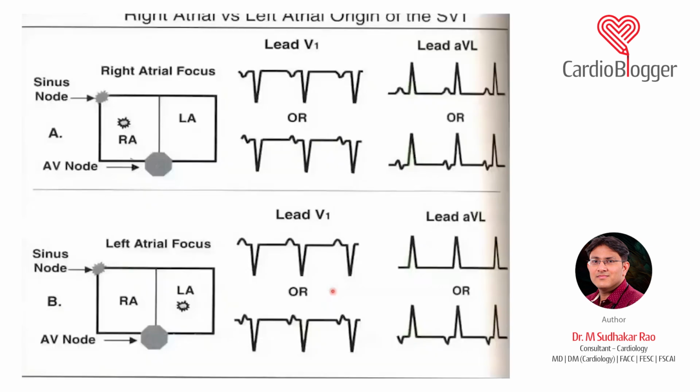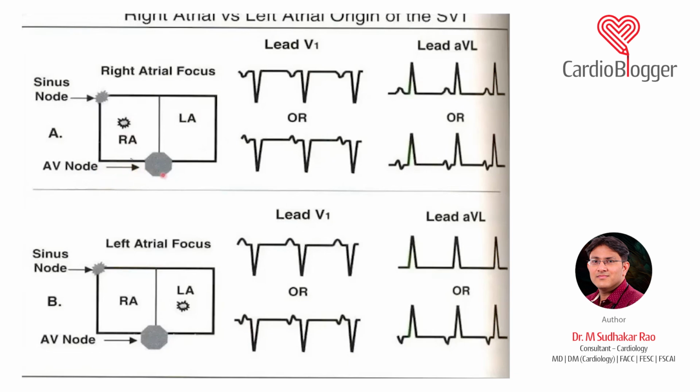How do you differentiate LA origin and RA origin of an SVT or an atrial tachycardia? See lead V1 and see lead aVL. Now you can see this image. If it is arising from the RA, it is going from the SA node to the AV node, so it is going away from the RA, and so in lead V1 it is negative. Lead V1 is somewhere here. It is going away towards the AV node.